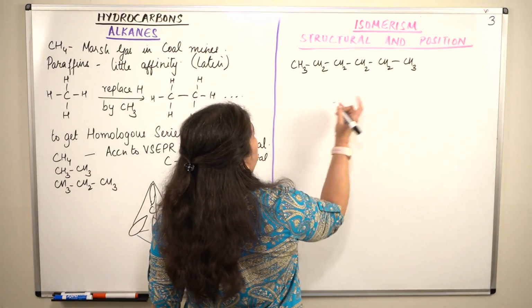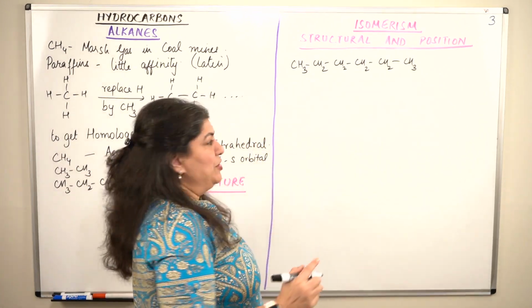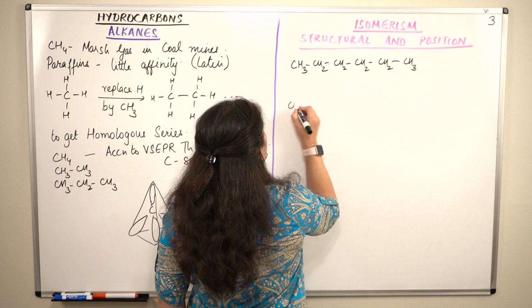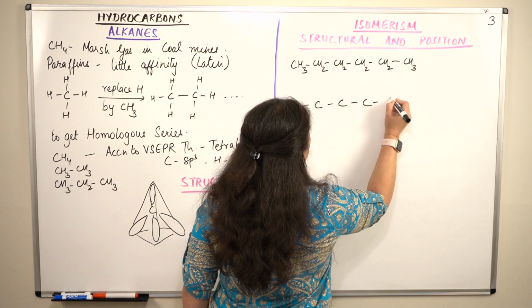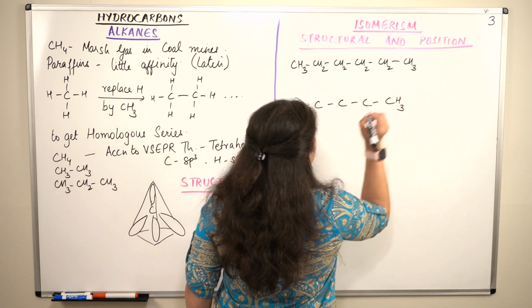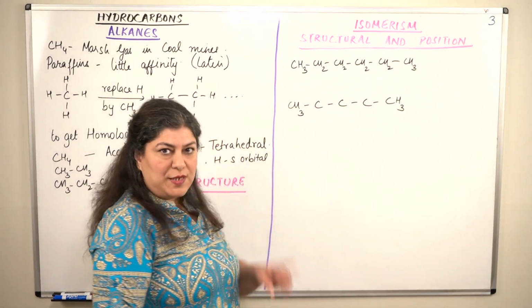So let us first make one branch. If we have one branch, our chain will be of 5 carbons now, right? So the branch cannot be on the last carbon. So 1, 2, 3, 4, 5, right? So we can have a branch on either of these 3 carbons, a single branch.